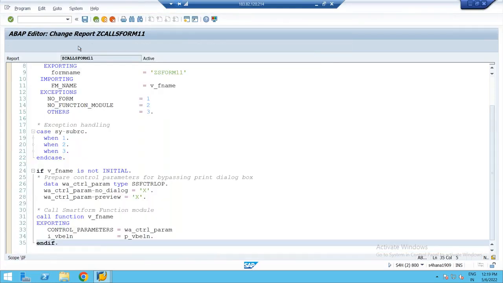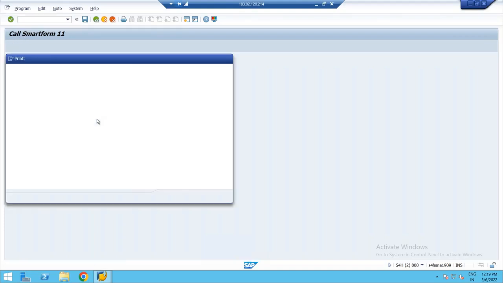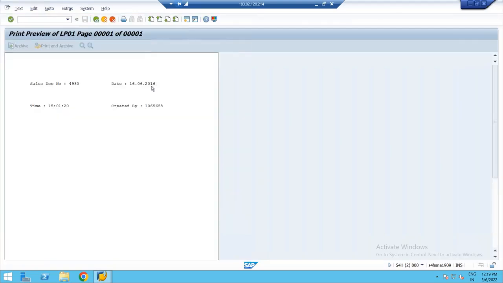So when I execute, I'll pass the sales document number as something, 4980. Execute. Yeah, we are getting the output device. I need to configure this now. What is the output device? LP01, print preview. Yeah, I got the result. Sales document number so and so.